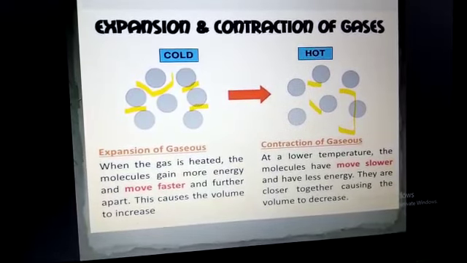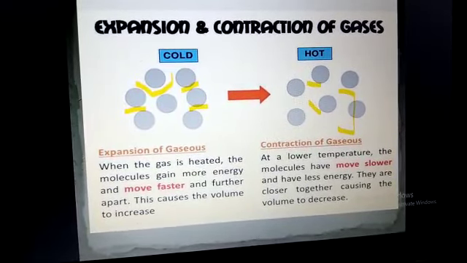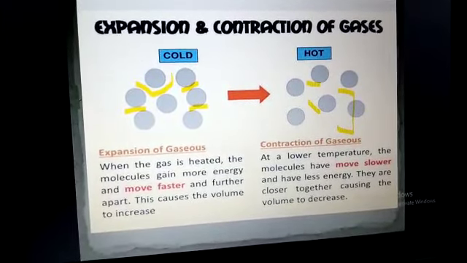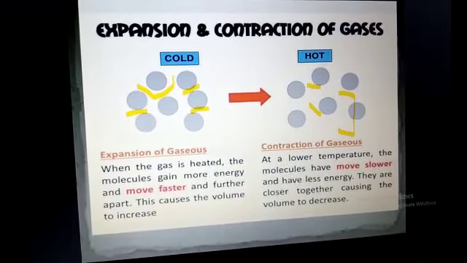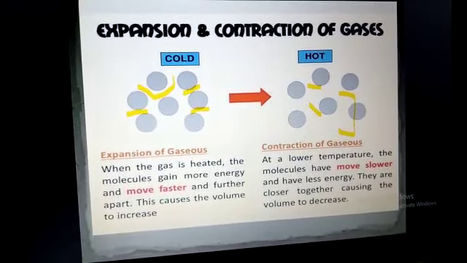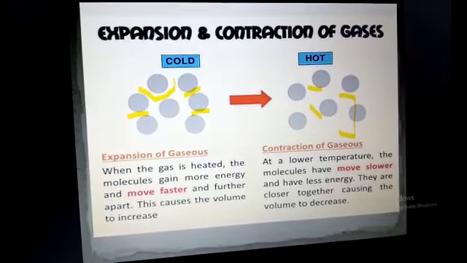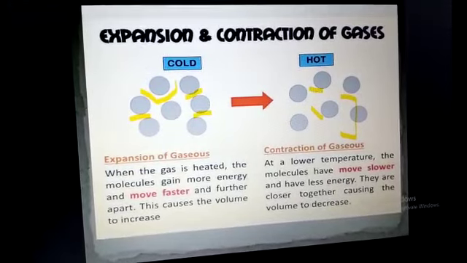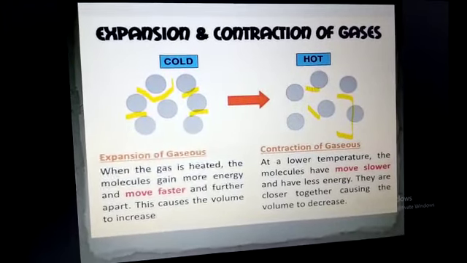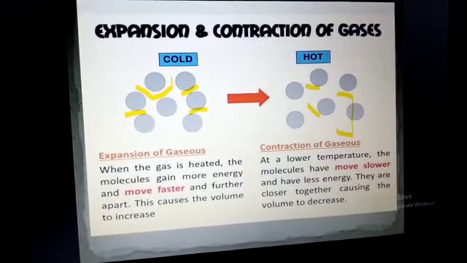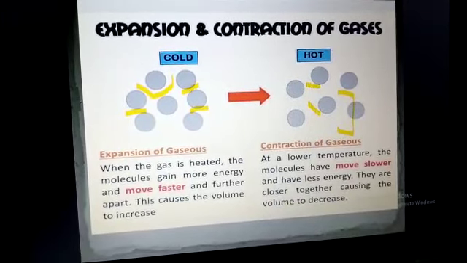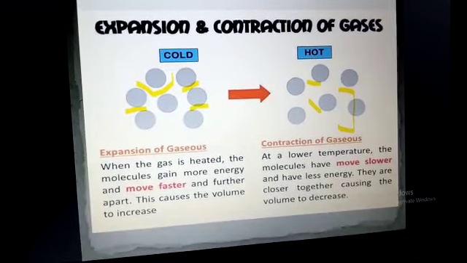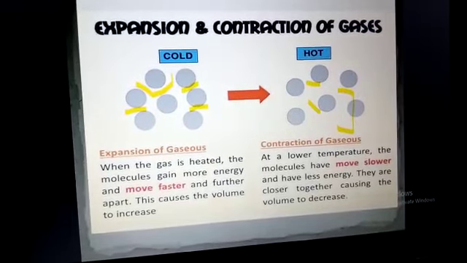Contraction of gases: at a lower temperature, the molecules move slower and have less energy. They come close together, causing the volume to decrease. These molecules contract and move slower because at a lower temperature they have less energy. Because they are closer together, their volume decreases due to the contraction of gases.